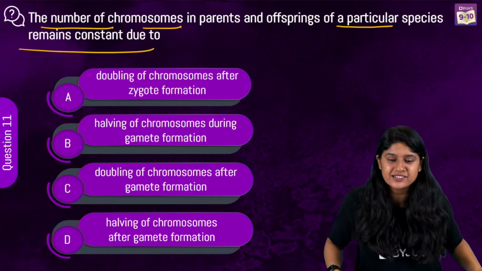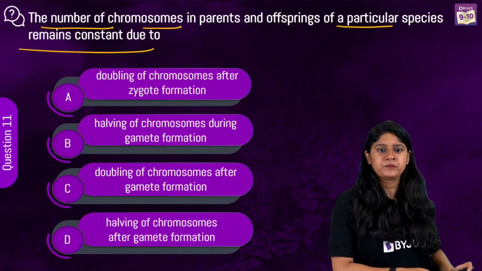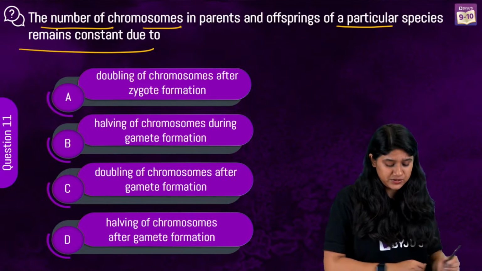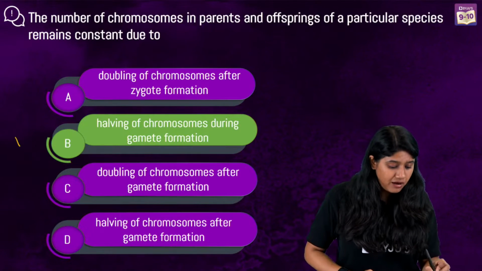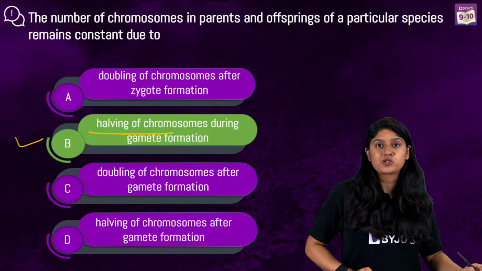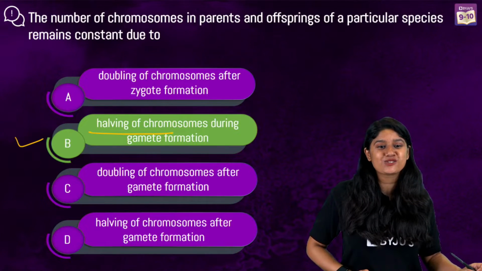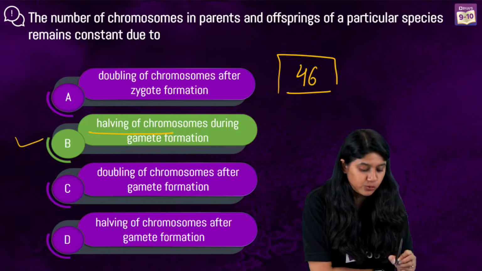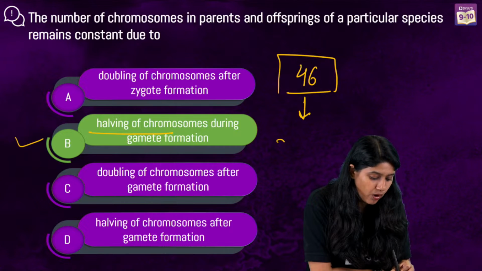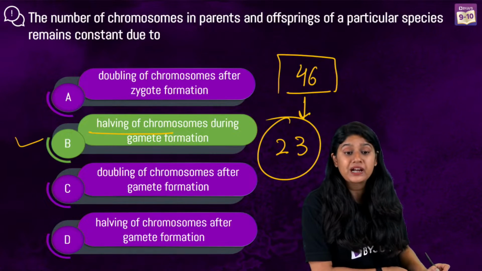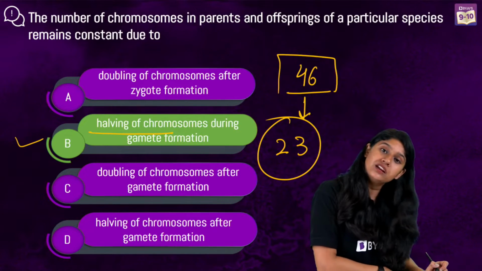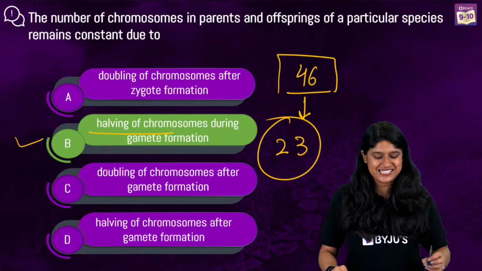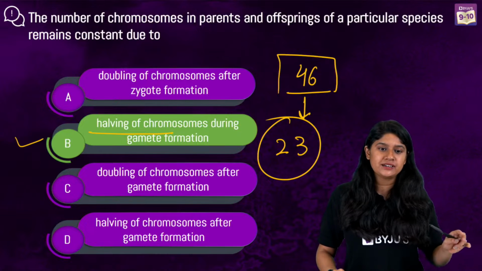And I can see the answers. Very good, Abhay. I can see all of you have answered. The correct answer is option B, right? Halving of the chromosome. The chromosome number will become half during gamete formation. So if the parent has 46 chromosomes, the number of chromosomes in the gametes will become half, right? Now the number of chromosomes will become 23. Very good. So that was an easy question, right?